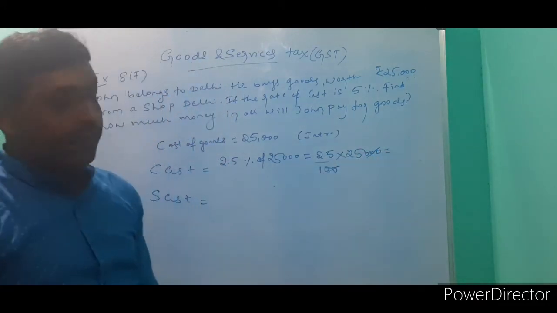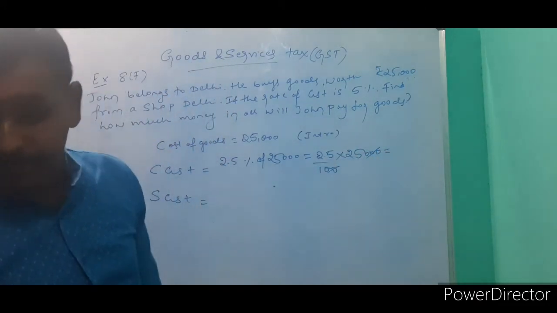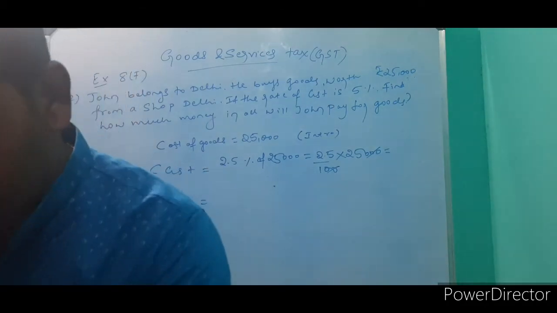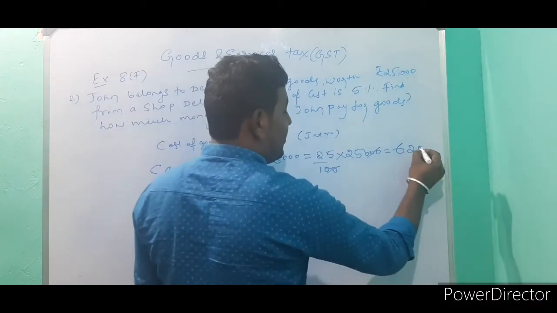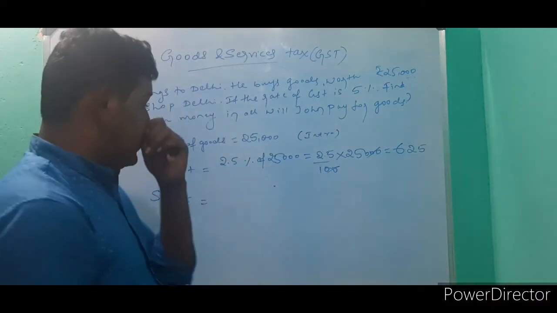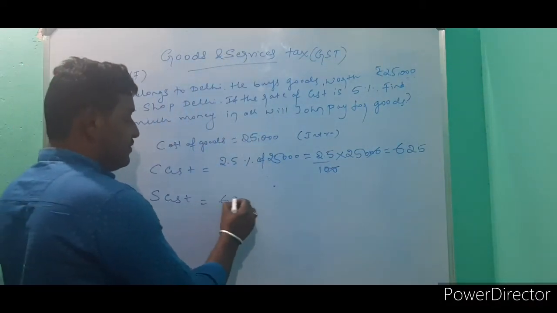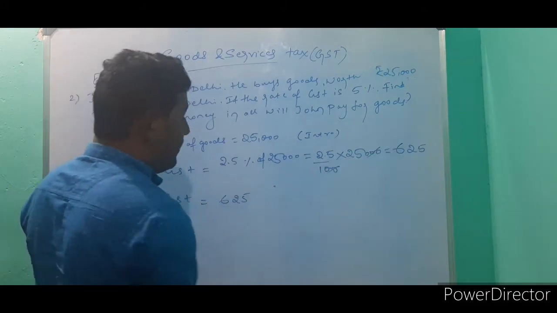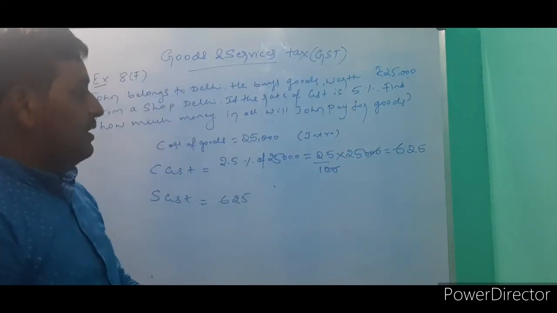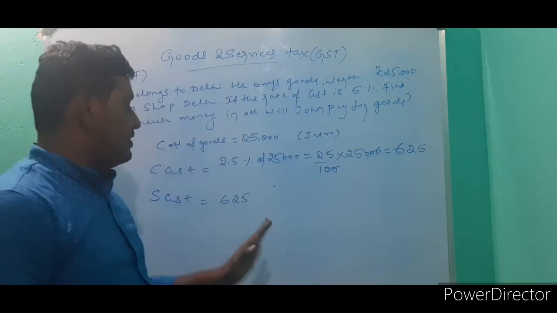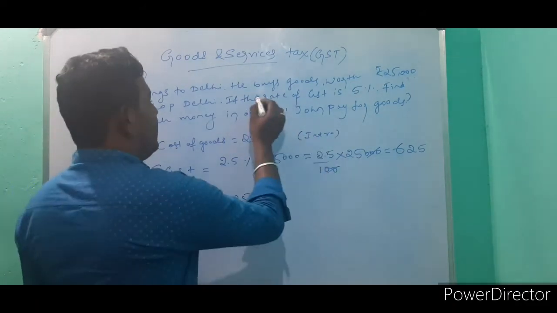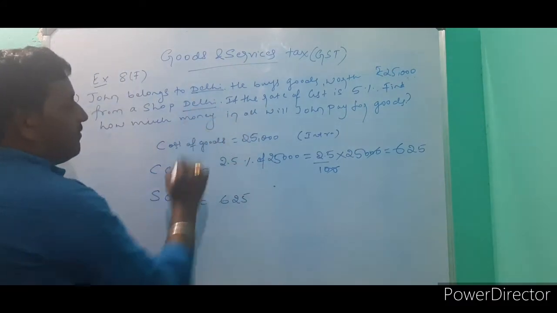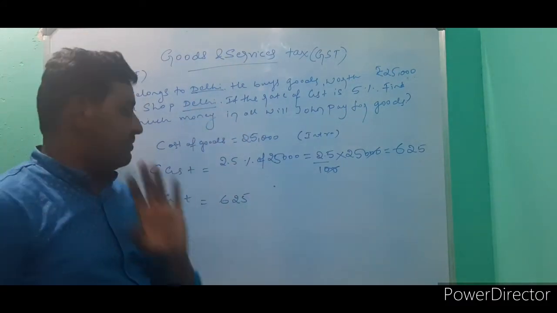If you multiply 250 into 2.5, you will get 625 rupees tax. The SGST is also the same tax, because it is equally divided between the central government and the state government in intra, as the buyer and seller belong to the same state.